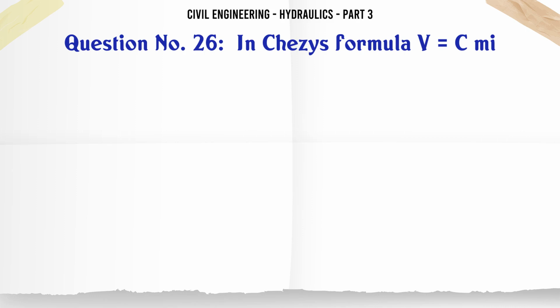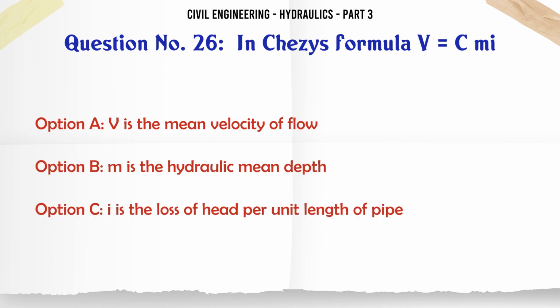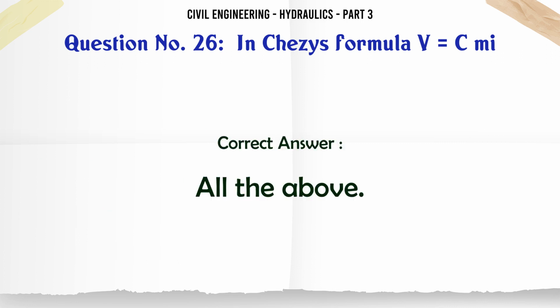In Chezy's formula, V = C√(mi). A. V is the mean velocity of flow. B. m is the hydraulic mean depth. C. i is the loss of head per unit length of pipe. D. All the above. The correct answer is all the above.